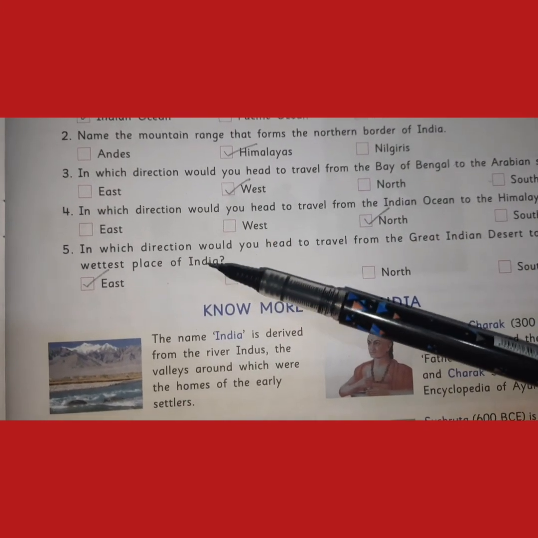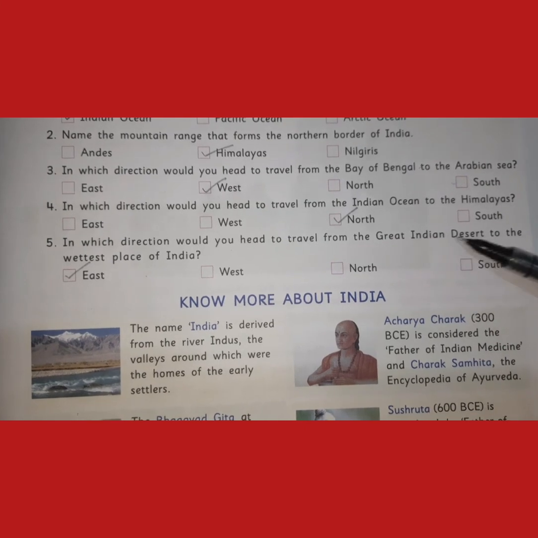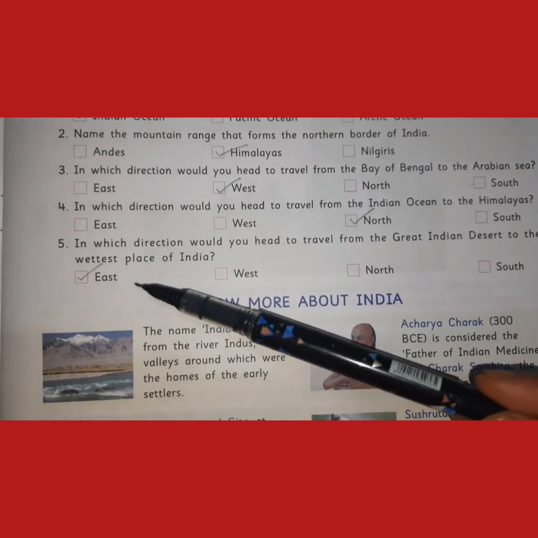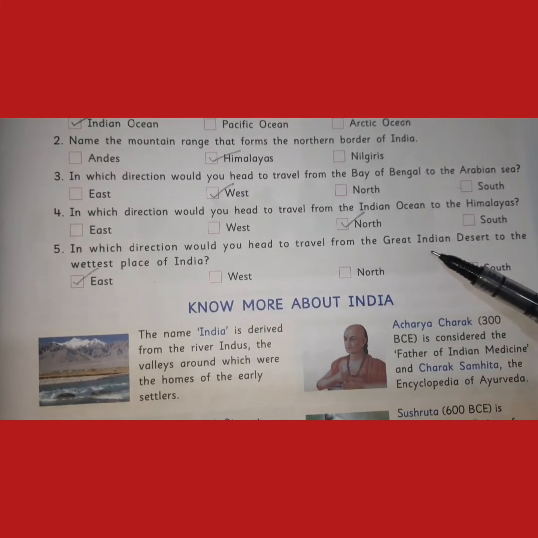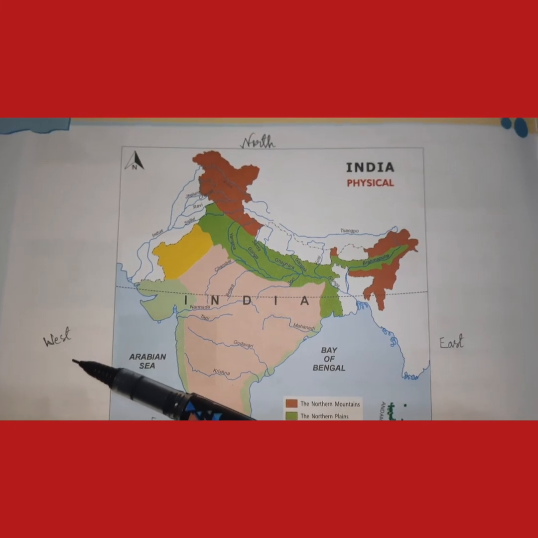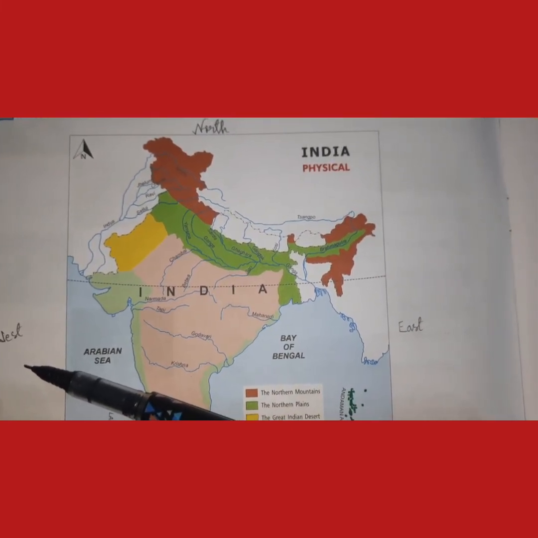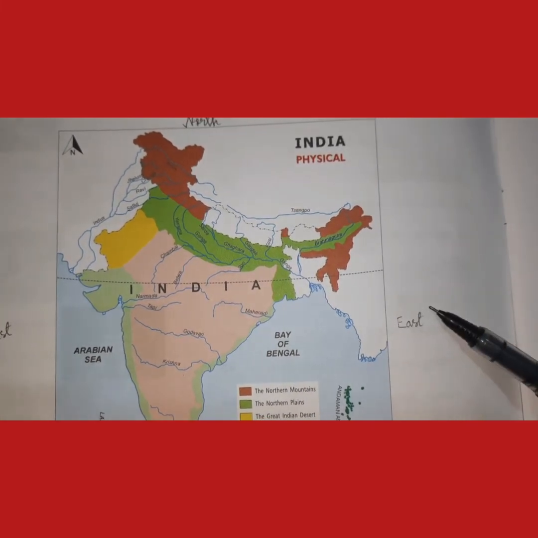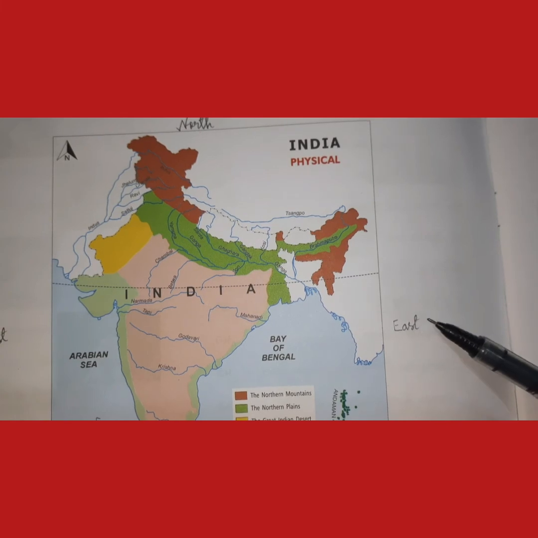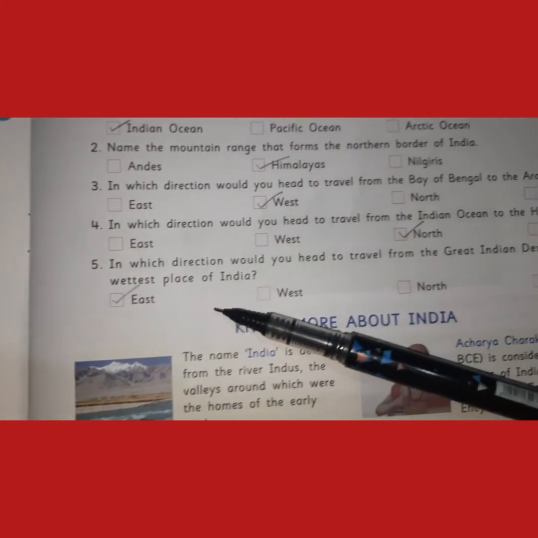Then fifth: in which direction would you have to travel from the Great Indian Desert to the wettest place of India? The Great Indian Desert is in the west, and the wettest place is in Meghalaya, which is in the east. So we head east. The correct option is east.